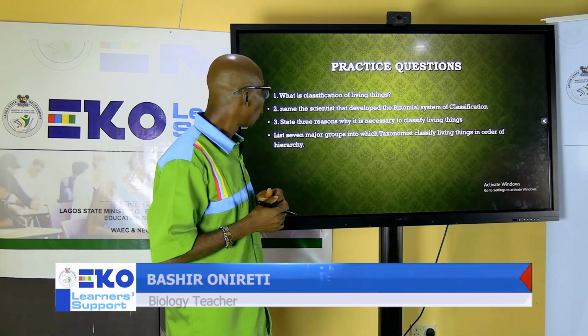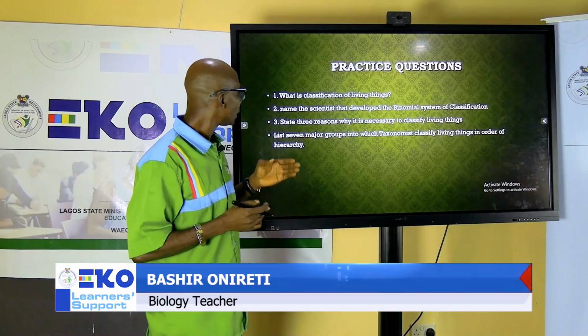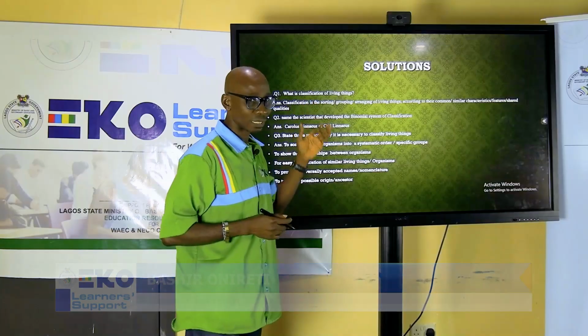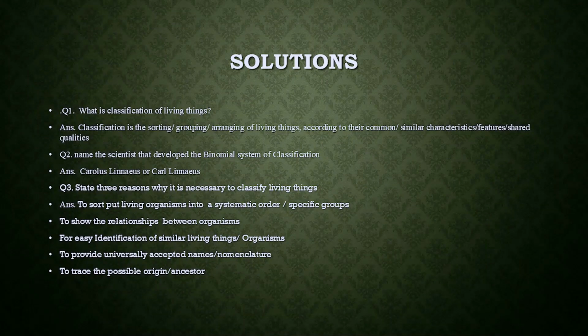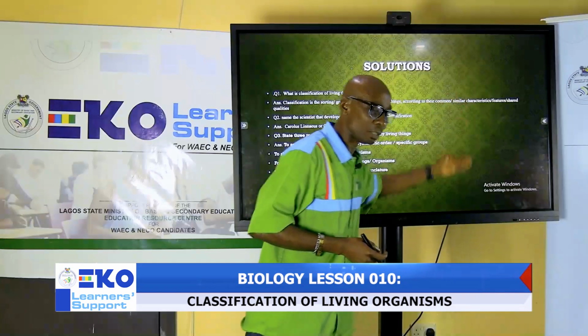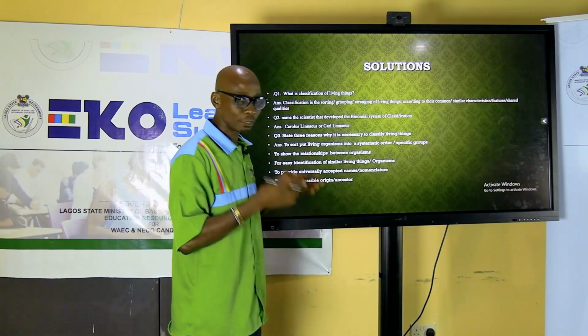Welcome back. I hope you are able to go over the questions and write something down. The first question is, what is classification? Like I told you, it is sorting or grouping of living organisms. Once you write sorting, you don't need to write group. Once you write grouping, you don't need to write arrangement. It's almost similar words. So, sorting of living organisms according to their common, common is the same thing as what? Similar. According to their common or similar characteristics that are shared together.